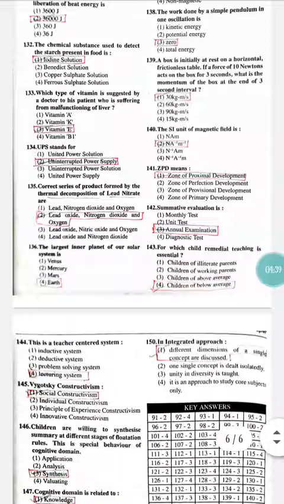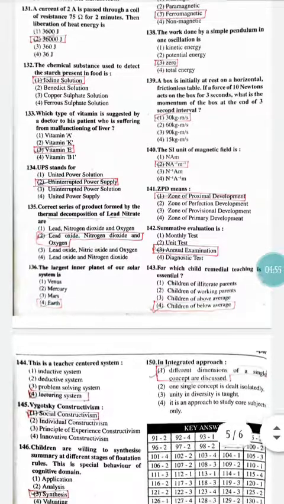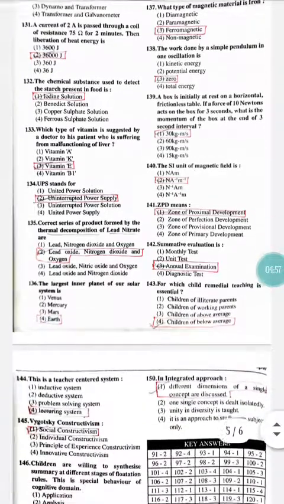Question number 133. Which type of vitamin is suggested by a doctor to a patient who is suffering from malfunctioning of the liver? So vitamin E is the correct option here because it is related to the liver. So option number 3 is correct.